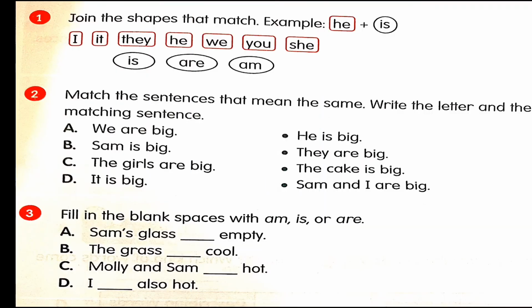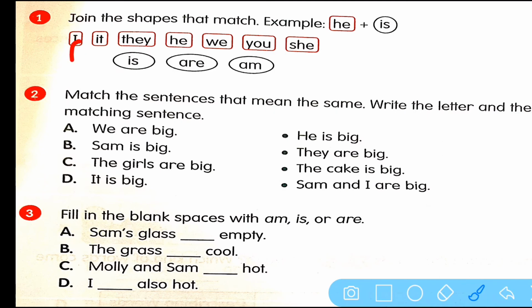Do you understand, students? Now I want you to open your grammar book and try number 1 on your own, okay? This number 1, you have to join the shapes that match. For example, he plus is. So I want you to do this in your copy. Okay, now I. Is it I plus is? Is that correct? I is?